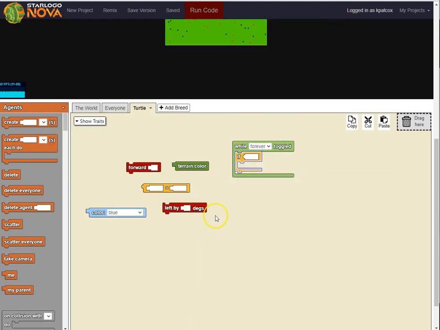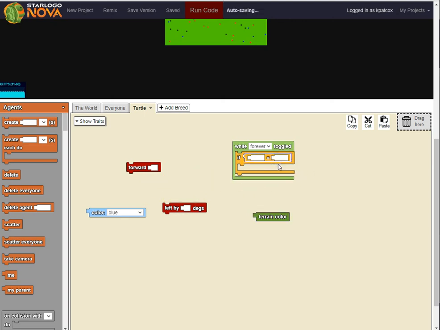Okay. Now, what we're going to do is if terrain color. So we need if terrain color equals. So we need this equal sign. So if something is the same, that's the Boolean. So if it's true, something's going to happen. So if terrain color